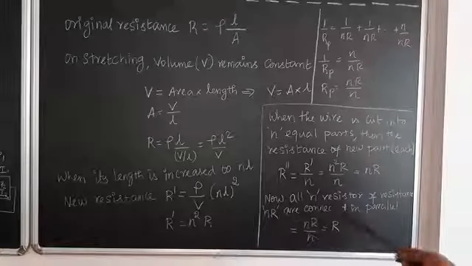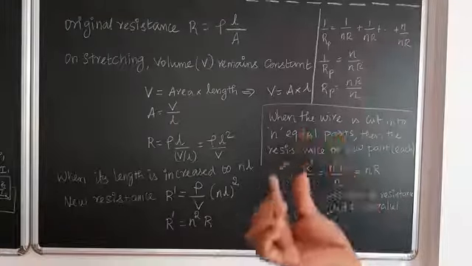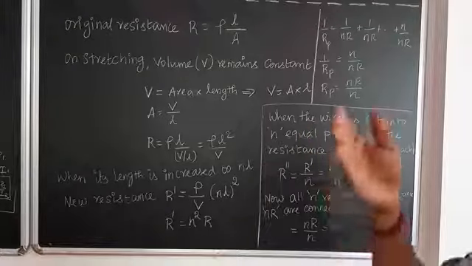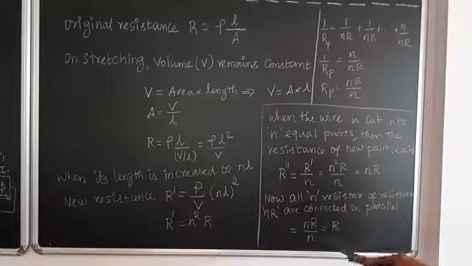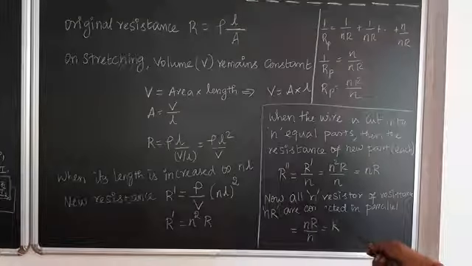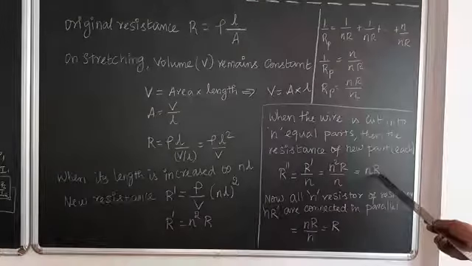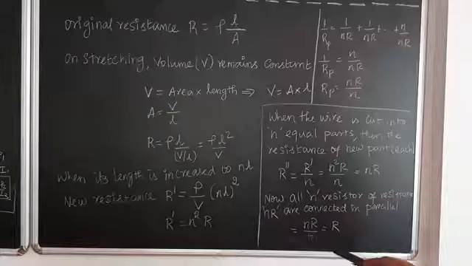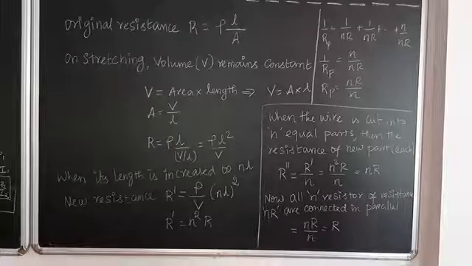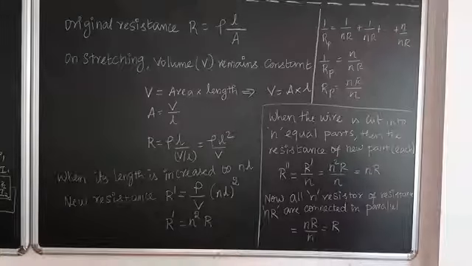Now all those n pieces, the small pieces we cut, each have resistance n into R, and they are connected in parallel. So we use n R divided by n, which is equal to R. How does it come?